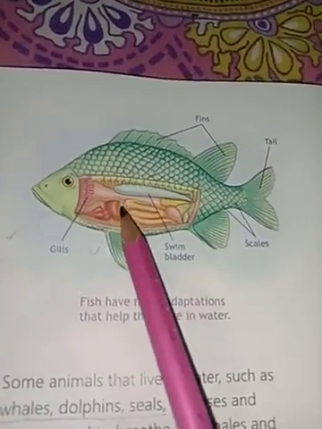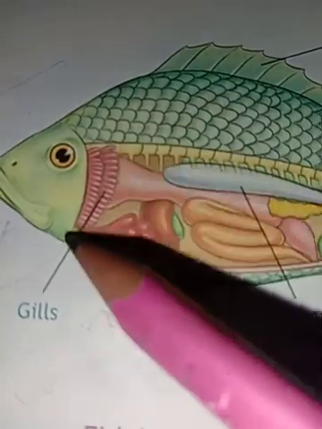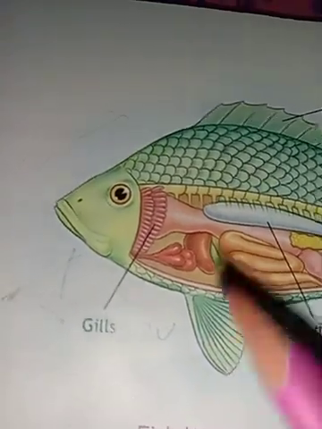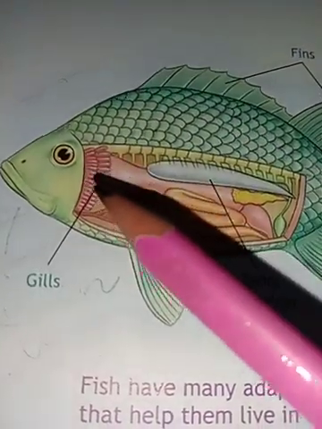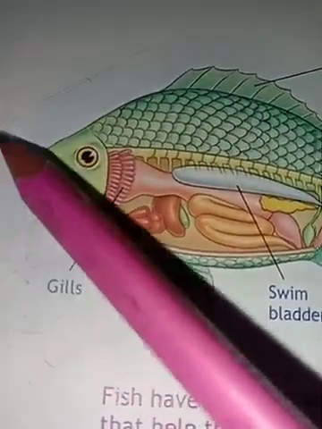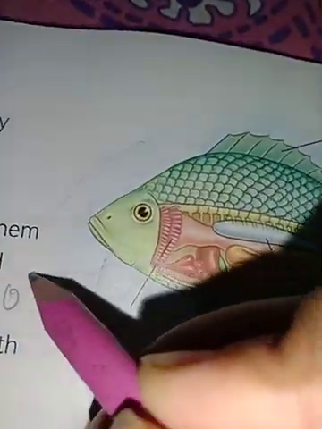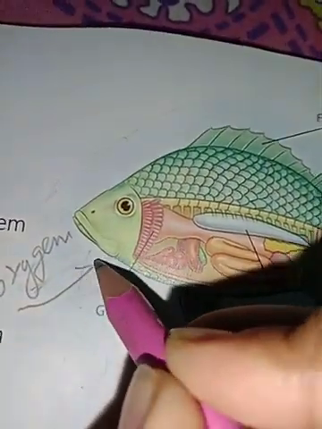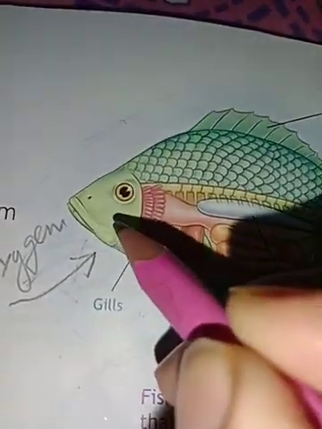The fishes, they have gills. Look here properly. This is the gills of the fishes. These gills help them to take in oxygen from the water. The oxygen remains dissolved in the water where the fishes live. It remains mixed in the water, and this oxygen which is in water, they take in through their mouth along with the water.